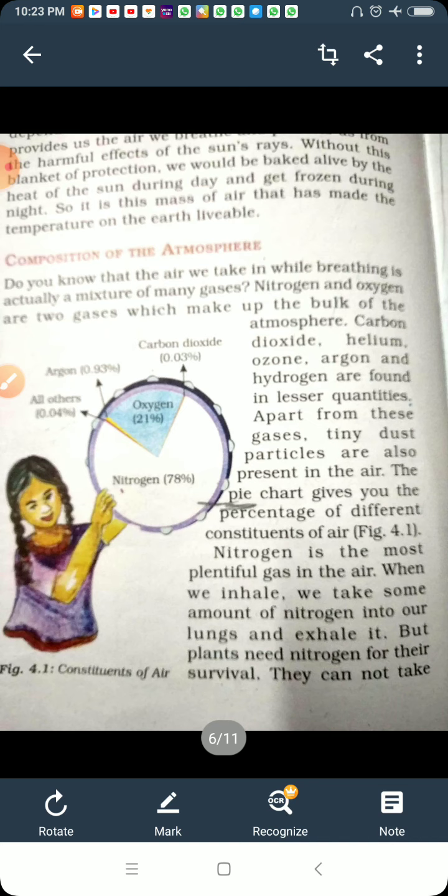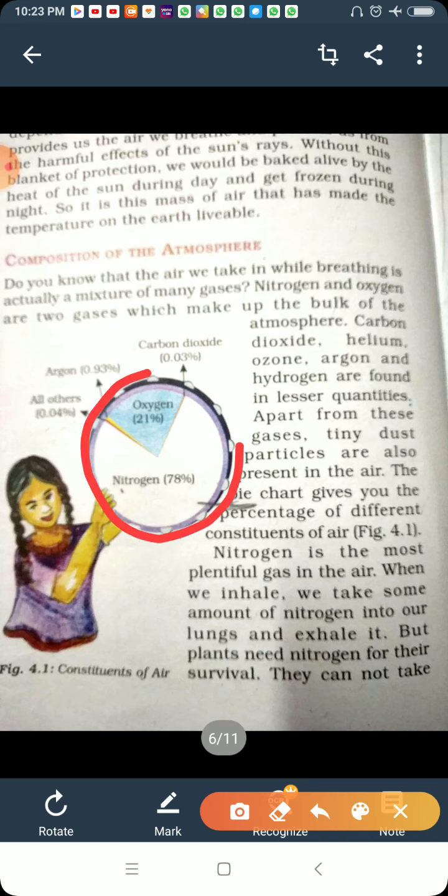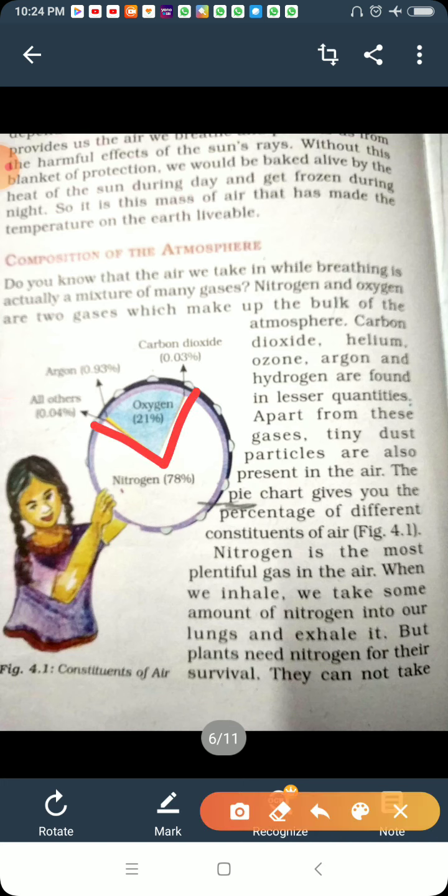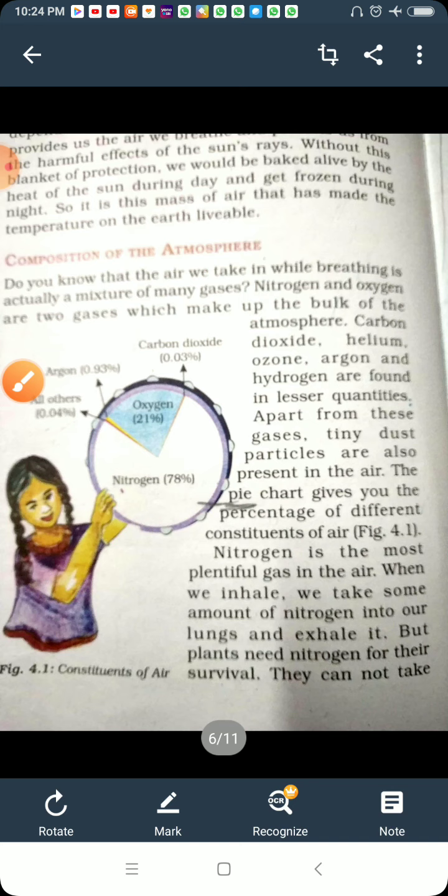So, the pie chart. Pie chart means the circle which we are looking at here in the picture. This is the pie chart. It gives you the percentage of the different constituents of the air. You see that nitrogen has the highest percentage, that is 78%, then oxygen, then argon and other gases, and carbon dioxide 0.3. So this is the composition of the air.